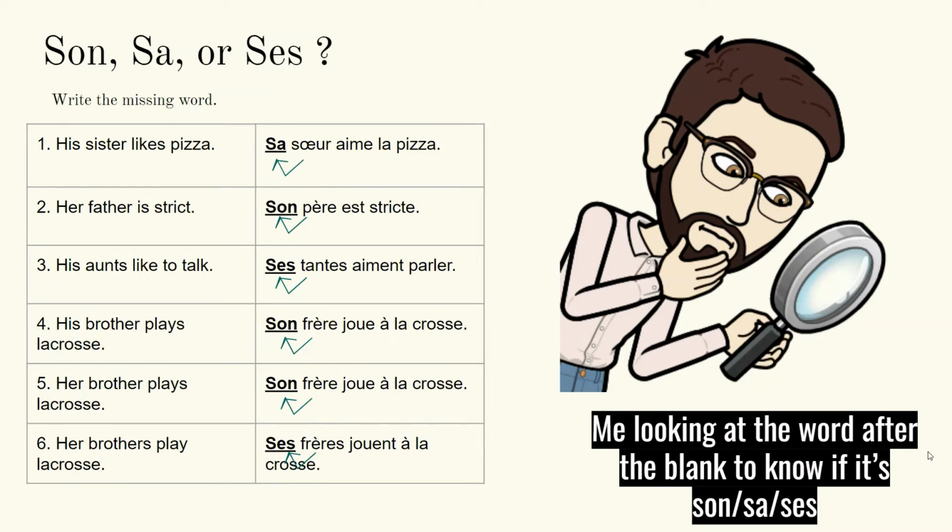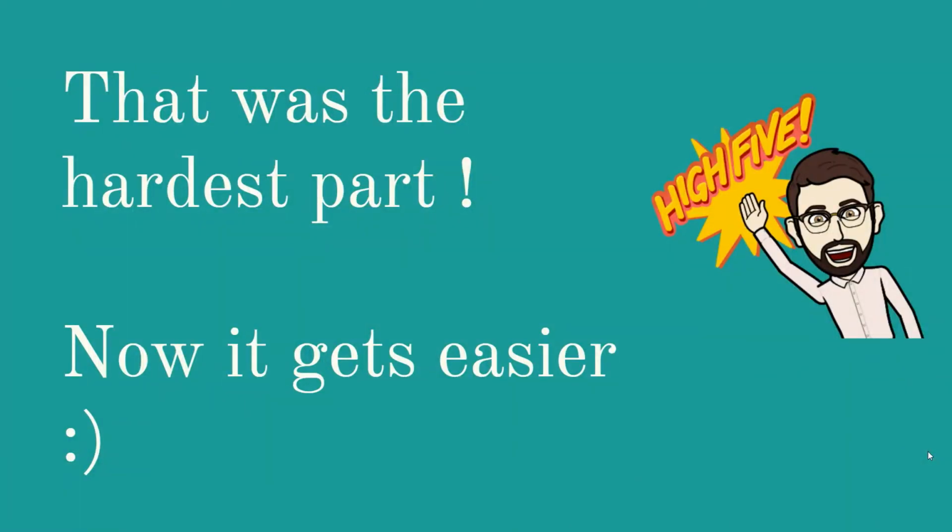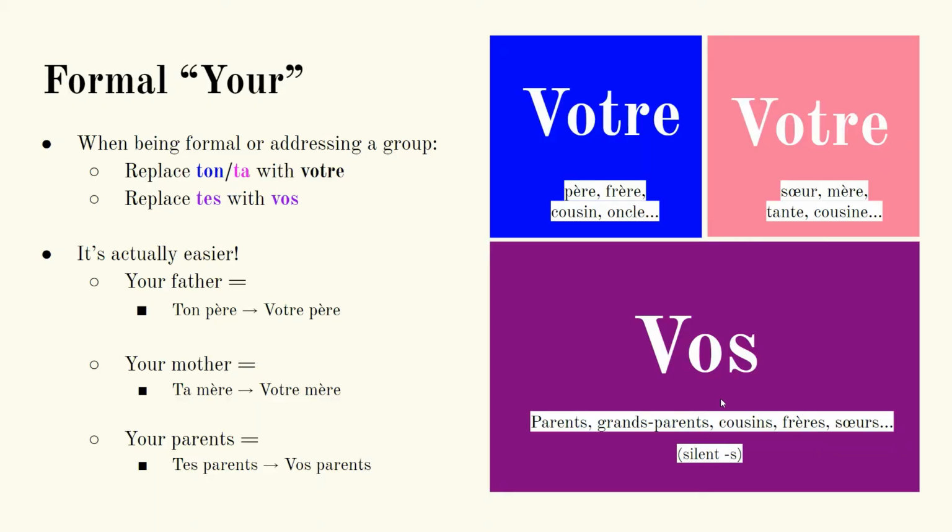What if I want to say her brother plays lacrosse? Guess what, guys? It's still son frère joue à la crosse because the word frère has not changed. French doesn't care about the person who's speaking. They care about the next word. Number 6, her brothers play lacrosse. This time it's going to be plural. Ses frères jouent à la crosse. And here's the good news. That was the hardest part, and it now gets easier.